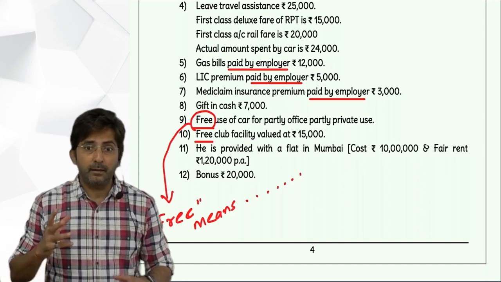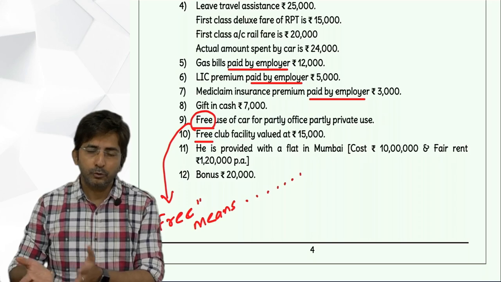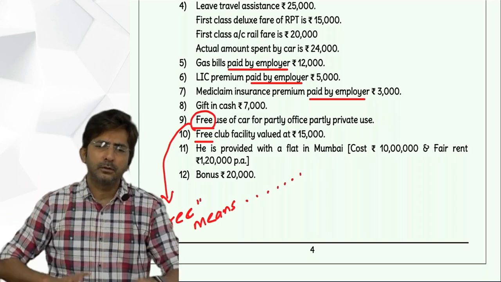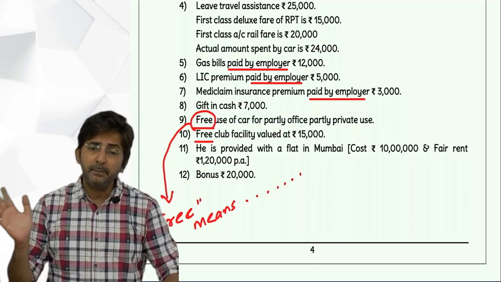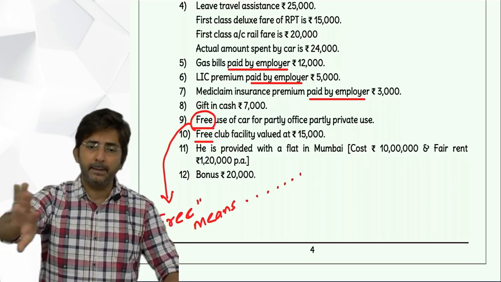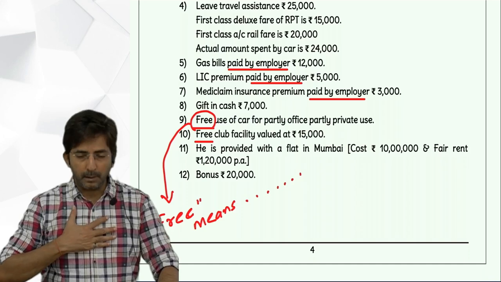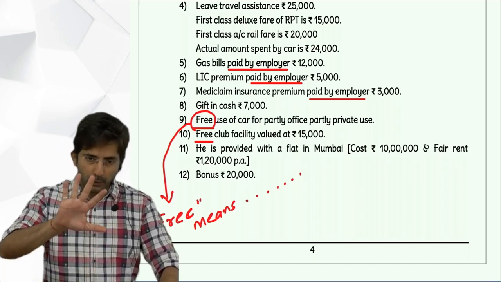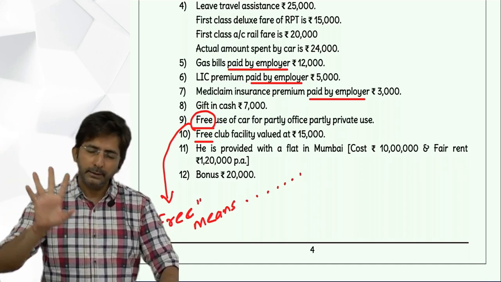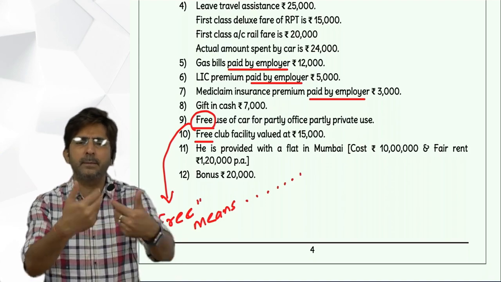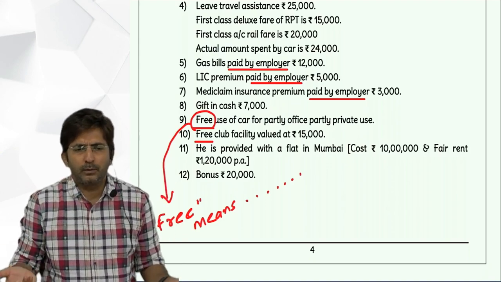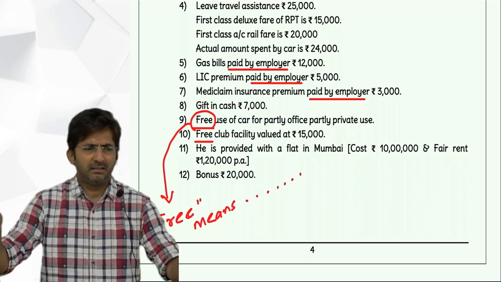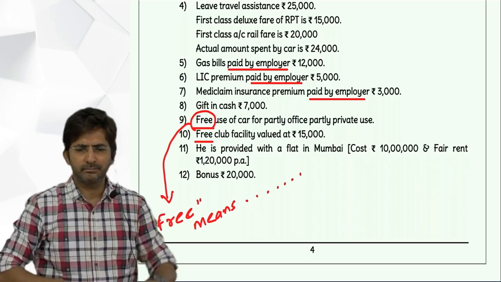Okay. Means when the company has given you a car, they might be giving money for petrol also. So we can assume running and maintenance expenses are paid by the employer. Because when a company gives you a car, usually what happens in real life, they also provide money for your running and maintenance expense. Because the employee will always say, sir, this is not my car, repairing and all you manage.